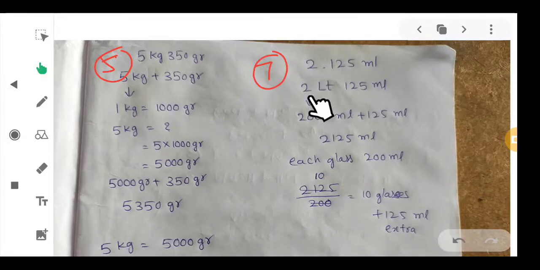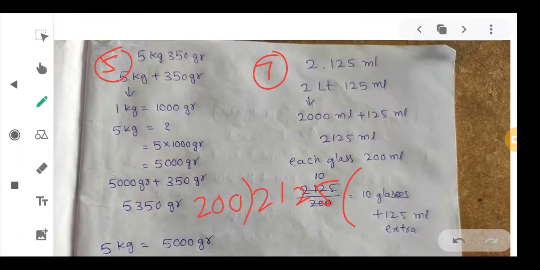So per 1 liter 1000 milliliters. So per 2 liters 2000 milliliters plus this 125 ml. So total 2125 milliliters. But in each glass we fill only 200 ml. So we have to divide these two. So 2125 by 200. If you don't know, we have to divide like this, 200 and 2125.